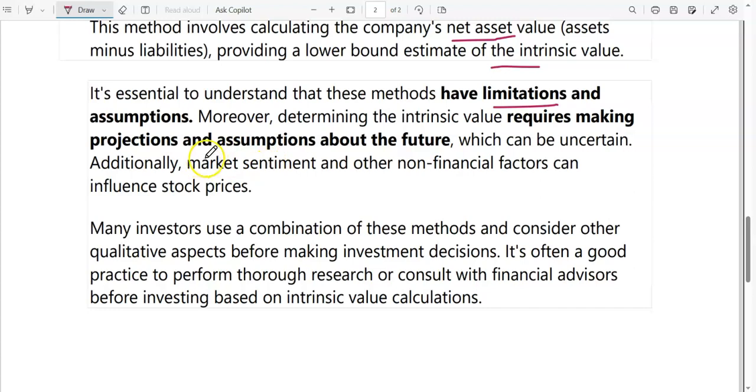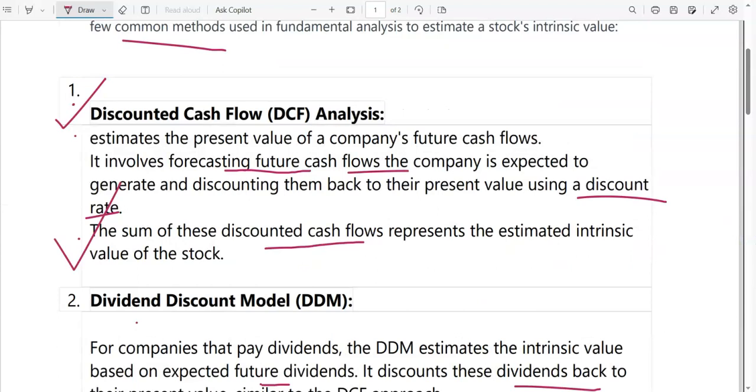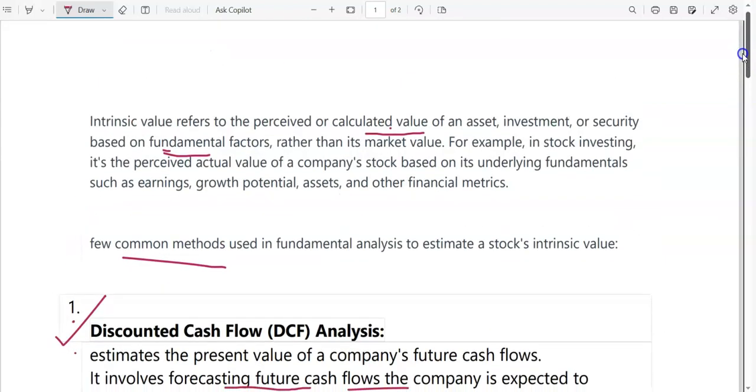Further, the stock prices also fluctuate based on market sentiment and certain other non-financial factors. So it is not certain that on the basis of finding the intrinsic value you can invest in a particular stock. There are certain other factors you have to look out for before investing in any stock for the long term. So I hope you will understand the meaning of intrinsic value and how it can be found out.